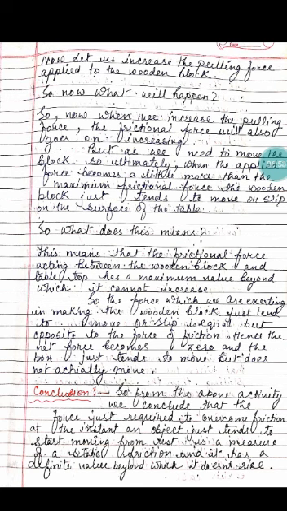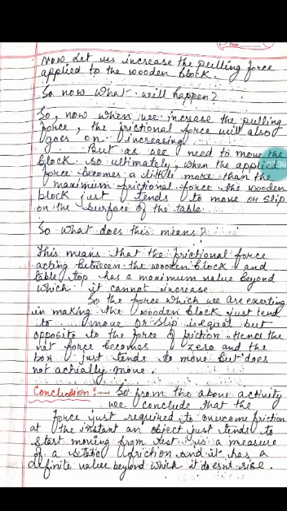So what does all this discussion mean? This means that the frictional force acting between the wooden block and the tabletop has a maximum value beyond which it cannot increase. The force which we are exerting to make the wooden block just tend to move or slip is equal but opposite to the force of friction. Hence the net force becomes 0. Since the two forces are equal and opposite, they cancel each other, so the block just tends to move but does not actually move.